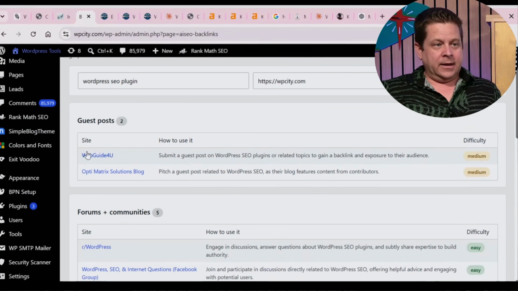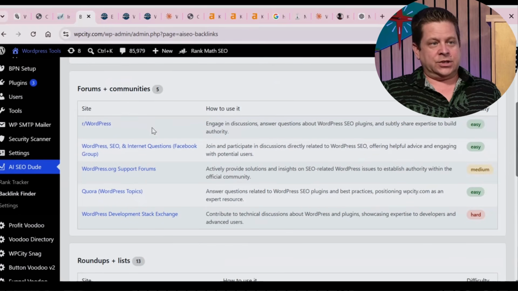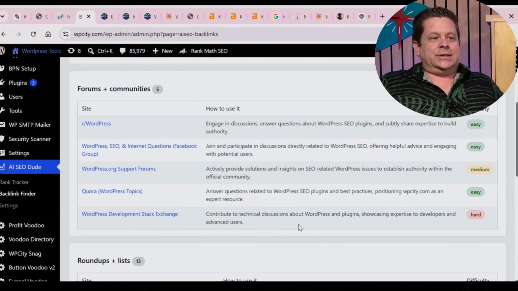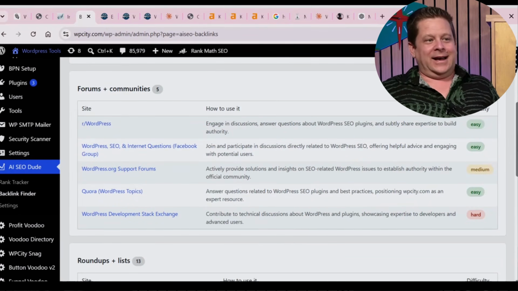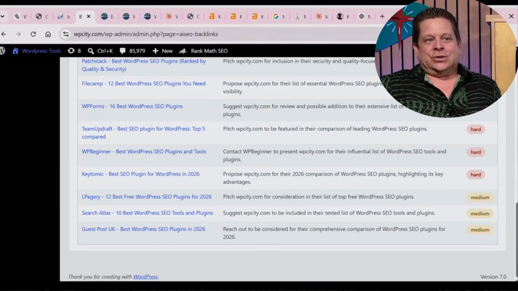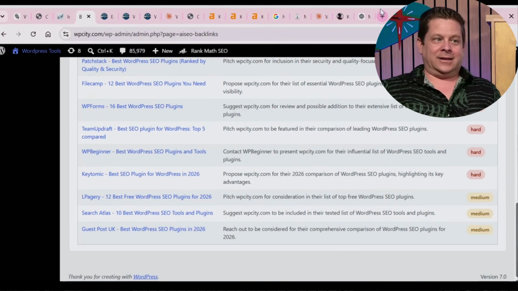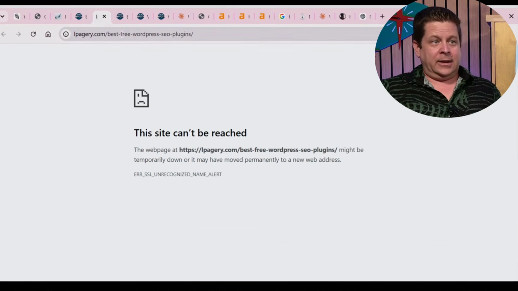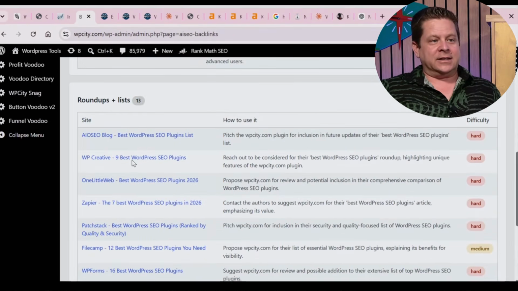And you can see here, web guide, Optimatrix. So here's all the forums and stuff. I just go post and I'm good to go. This is a plugin I could literally sell today if I wanted to. And then there's lots of traffic for this, right? If you go on YouTube and you see people doing videos about like backlink finders and things like that, game changer. And maybe we can even have it do like a checklist or something.